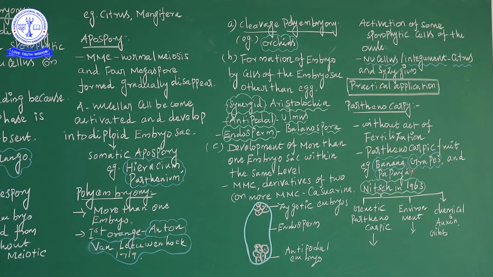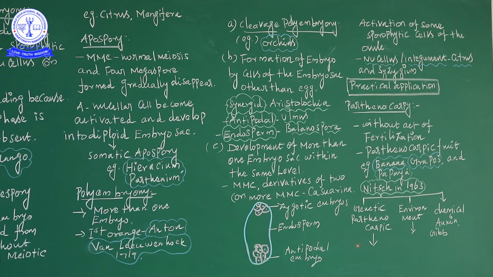Nitsch, in 1963, classified parthenocarpy into the following types. Who classified parthenocarpic fruit? Nitsch in 1963. First of all, he differentiated three types: genetic parthenocarpy, environmental parthenocarpy, and chemical parthenocarpy. Okay, the first of all is genetic parthenocarpy.